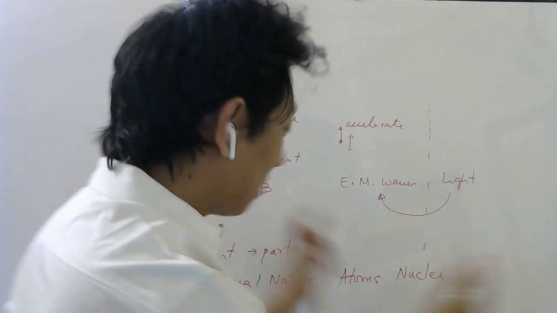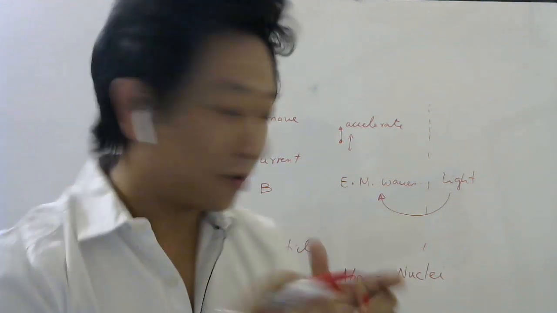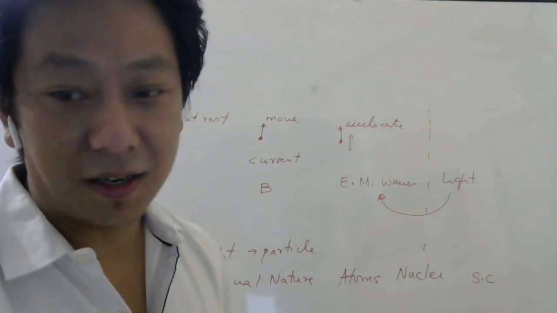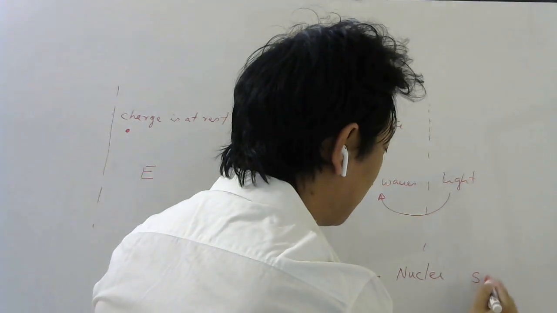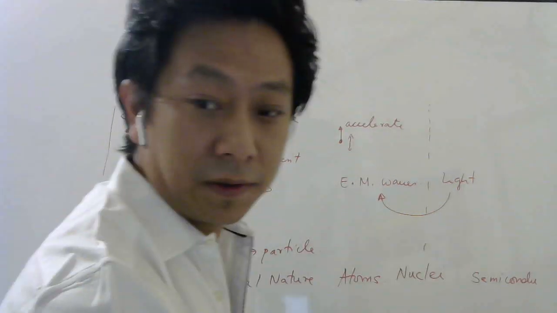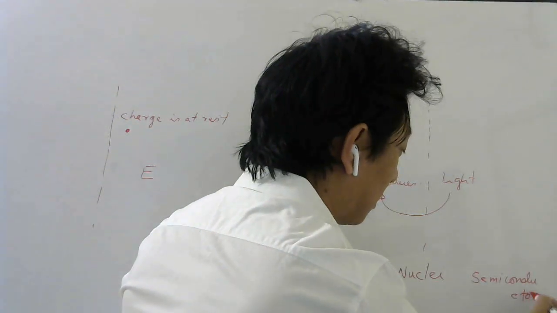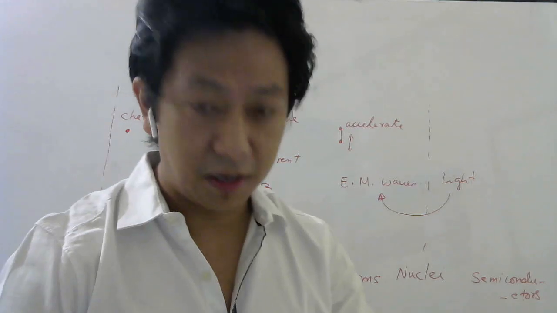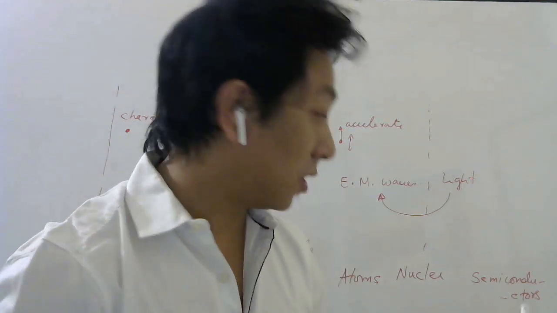So when these atoms come together, they form a solid, and the important class of solid that we study is semiconductors. Let me write the full spelling. Semiconductors.